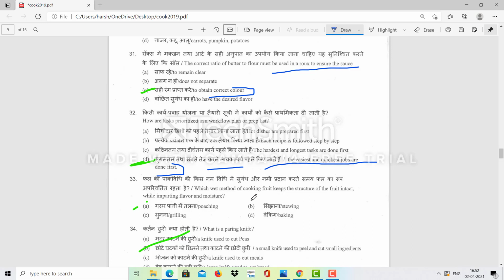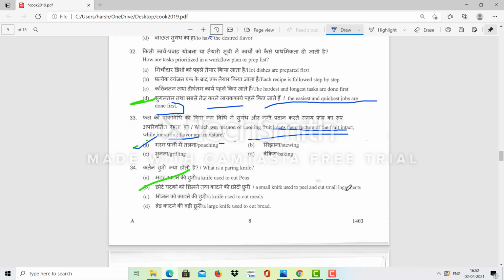Which method of cooking fruit keeps the structure of the fruit intact while imparting flavor? So the answer will be poaching. Poaching means we allow the fruits or vegetables or eggs to sit in a liquid, and this allows for keeping the structure of the fruit intact, not baking or stewing or grilling. What is a paring knife? A paring knife is a small knife that is used for cutting small ingredients.